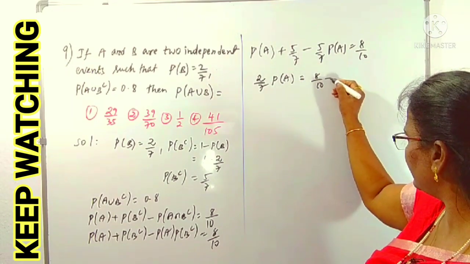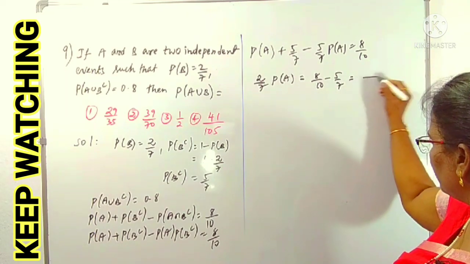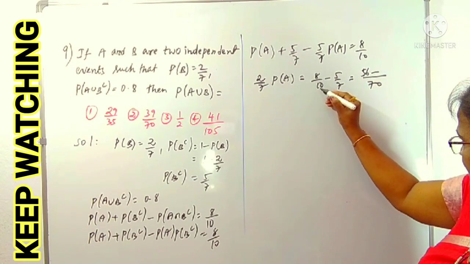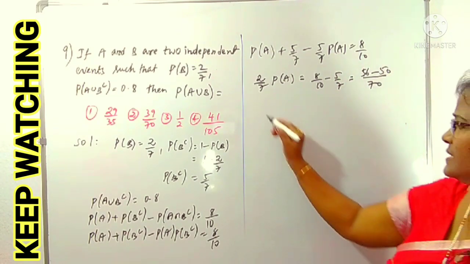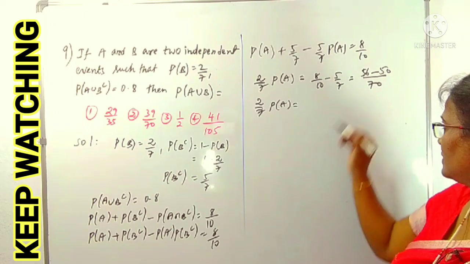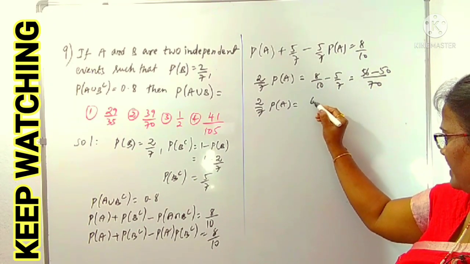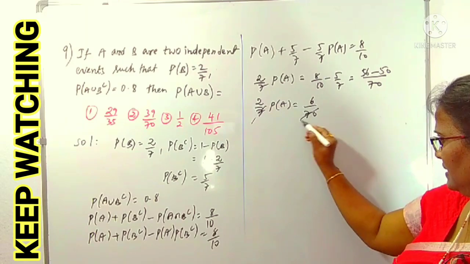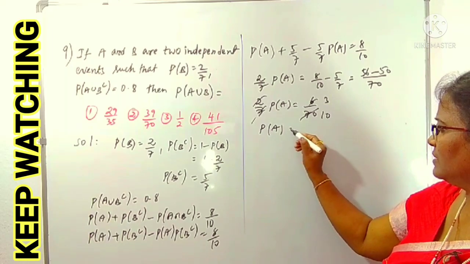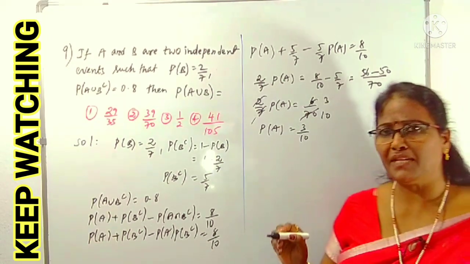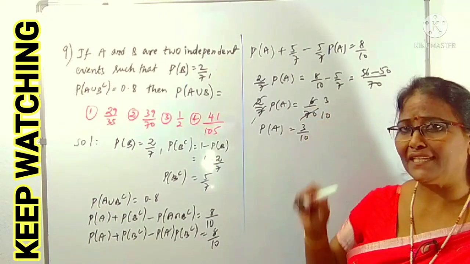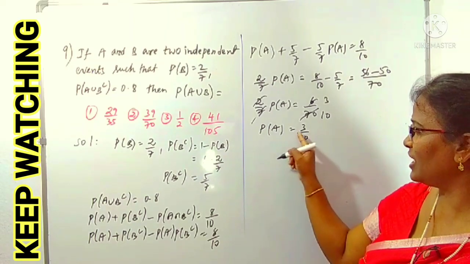I am taking the 5 by 7 to the right side, minus 5 by 7. This becomes, LCM 70: 7 times 8 is 56, 10 times 5 is 50. Right. So 2 by 7 of P of A is what? 56 minus 50 is 6 by 70. So 7 cancelled 10 times, 2 cancelled 3 times. Therefore, P of A we have 3 by 10. This cancellation part, try to understand. You can do it from your side also. If there is any confusion here in the calculation part, P of A is 3 by 10.